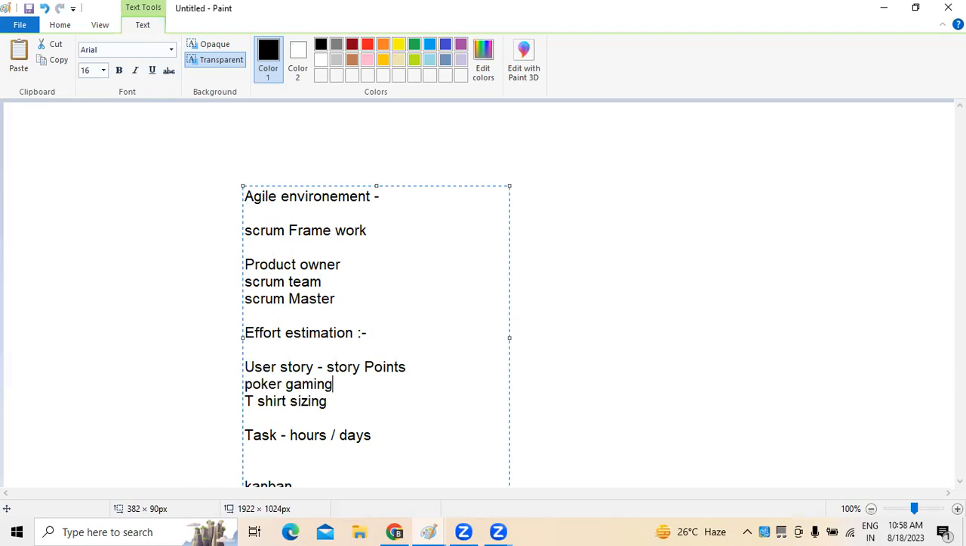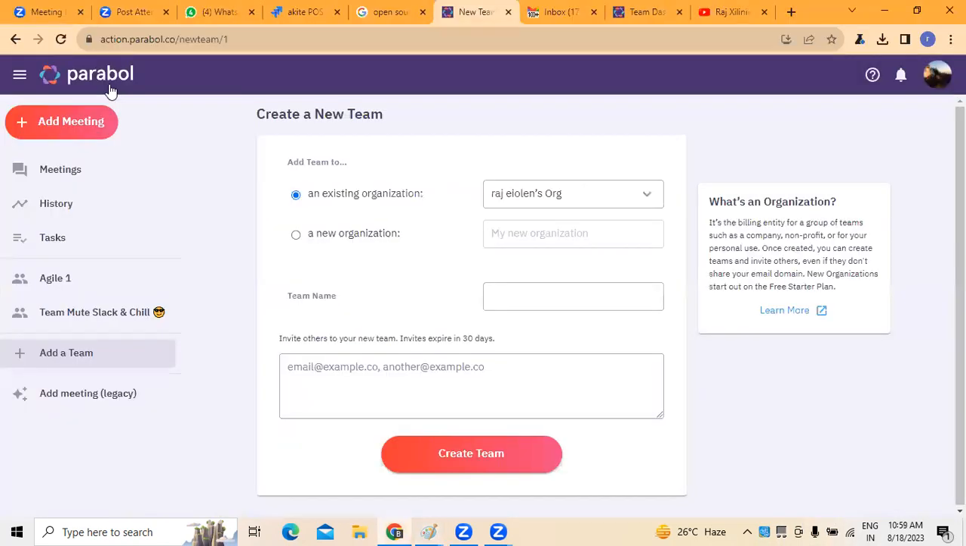So poker gaming and t-shirt sizing are the two different techniques which will be useful for us for effort estimation. In this video, I'm going to show you how poker gaming can be used and played. For that, I have taken a trial version, and on that, I'm going to show you. Whenever you want to create an effort estimation for the team's work, what people have taken, etc.